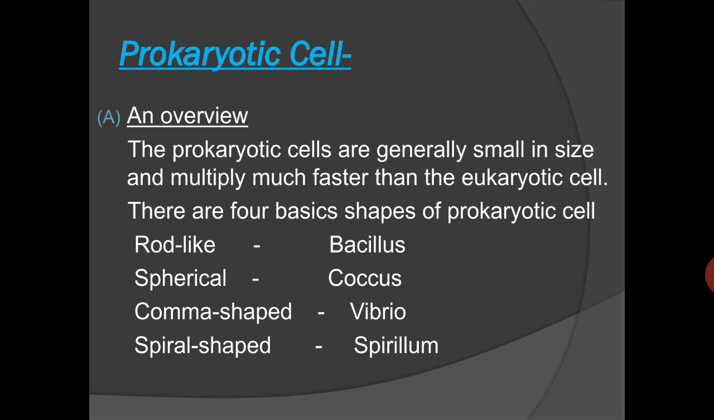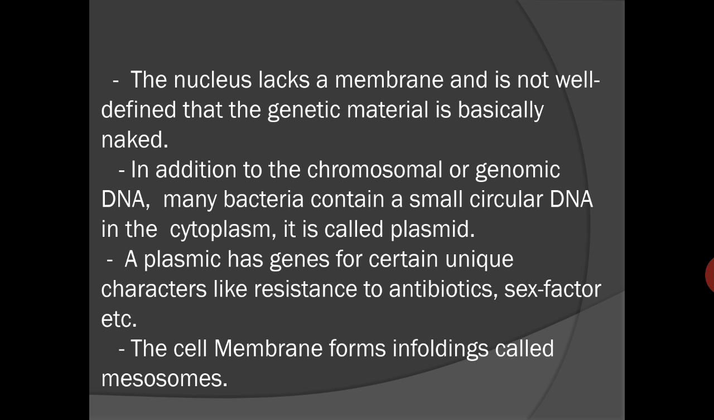You can see it is a rod. If it is rod-like, it means bacillus bacteria; if it is spherical, coccus bacteria; comma shape is the Vibrio cholerae, cholera bacteria; and sometimes it is found in a spiral shape, known as spirillum. So these are the 4 basic shapes of the prokaryotic cells.